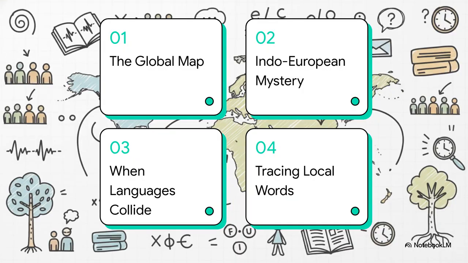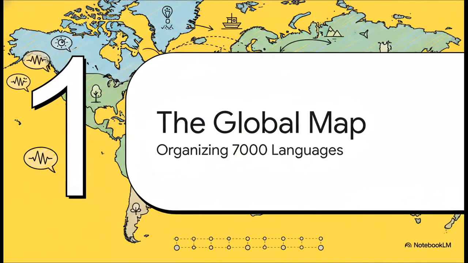Here's our roadmap for today's explainer. First, the global map. Second, the Indo-European mystery. Third, when languages collide. And finally, tracing local words. Let's jump right in. Section 1, the global language map.